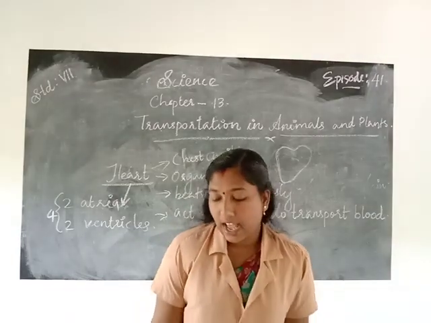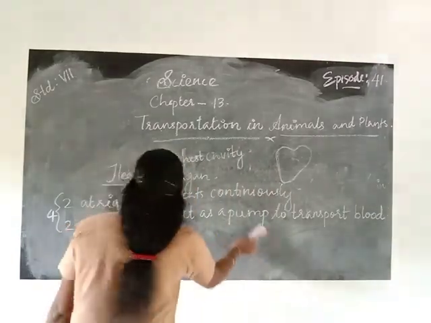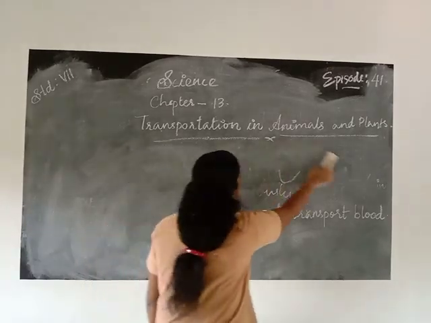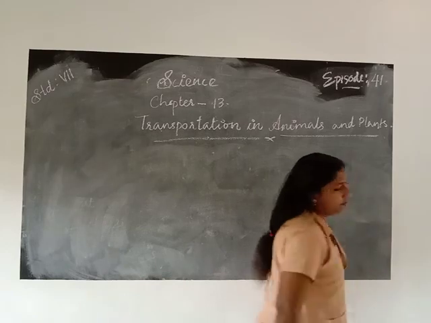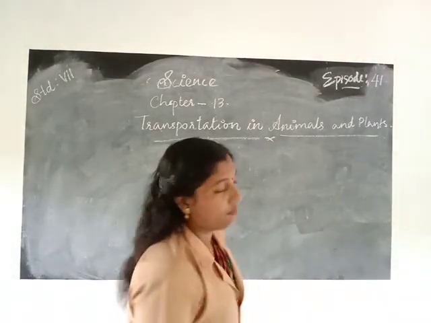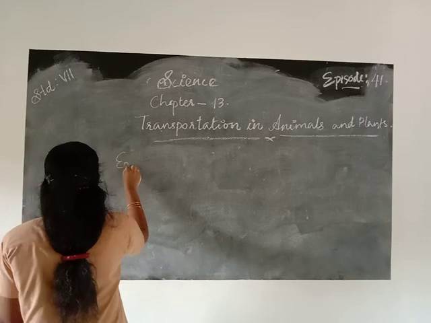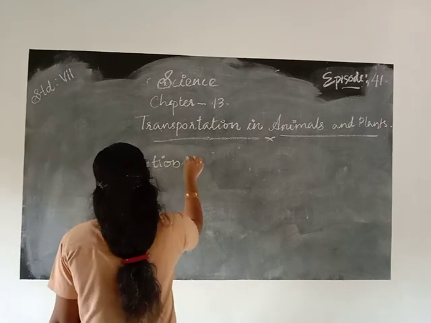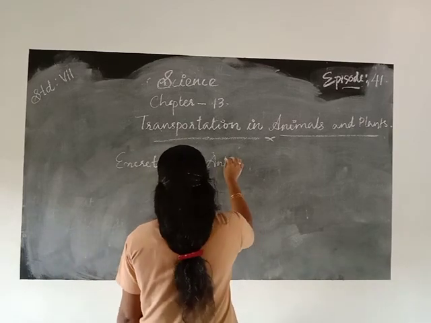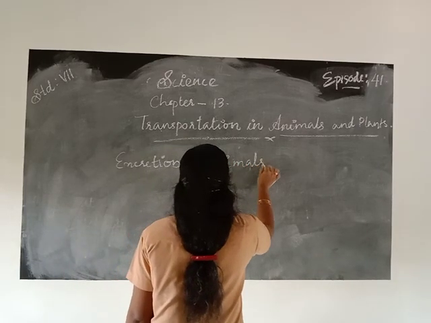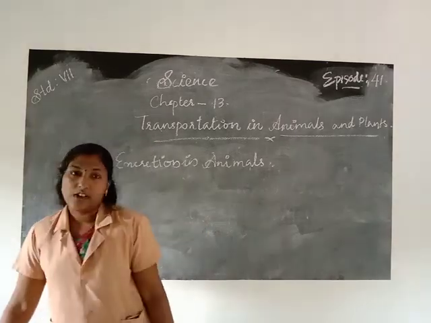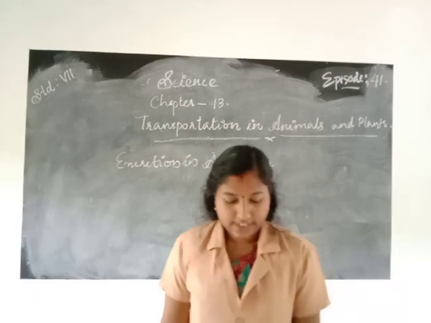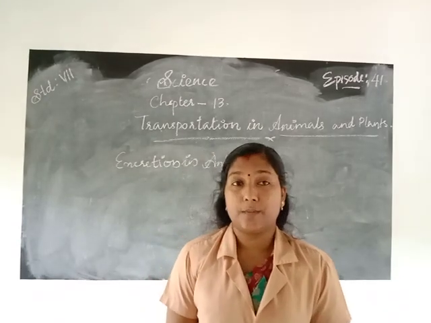Next one, excretion in animals. Excretion is the removal of waste from the body.